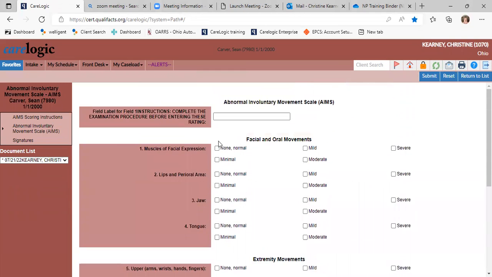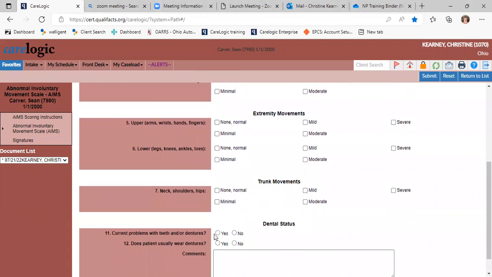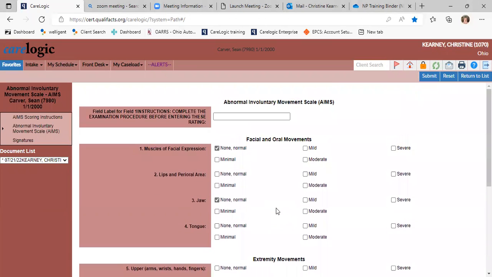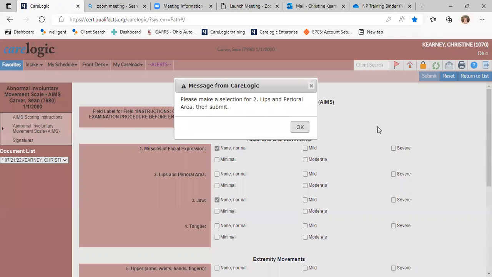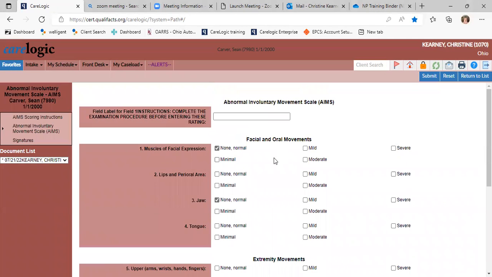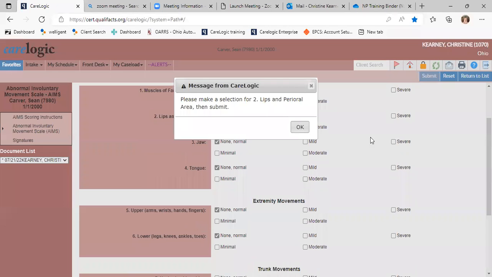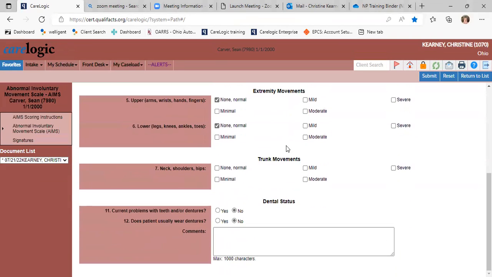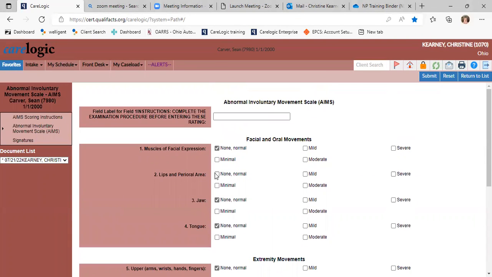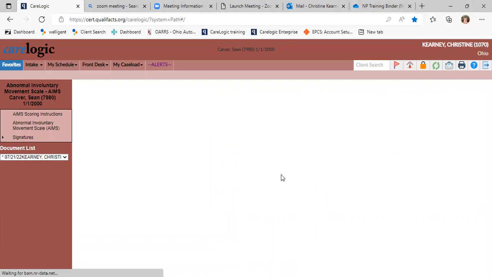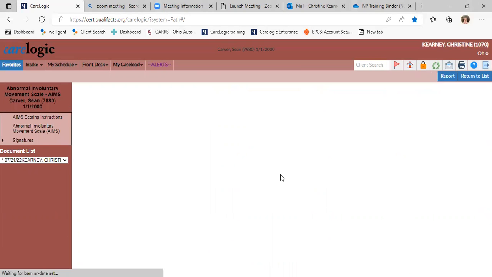You can just click, click, click, see where they're at, any problems, go through all the questions, any abnormal movements, submit. Oh, I guess you need to do all of them. I always forget that part. Okay. And again, you sign it. Everything you do, you're going to sign.